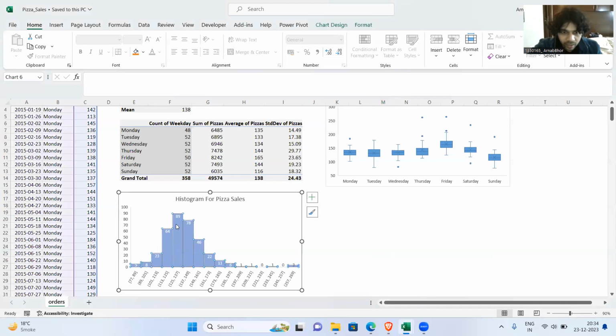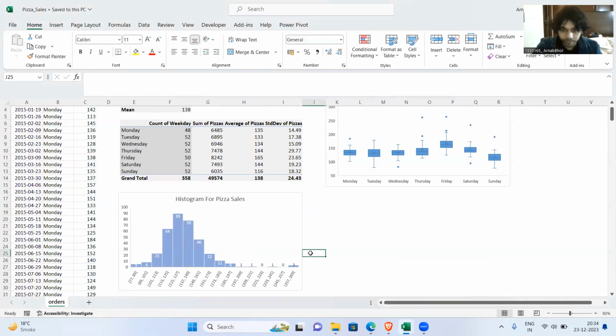Like, this is the mode, the 125 to 137 category. So if things had been structured equally to its left and to its right, which is called a normal distribution, then it would not have skewed. It would have zero skew. But in this case, it's a right skew. Okay. So that's about it.